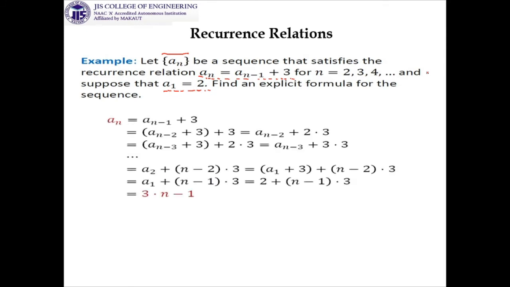So look at this. an is given as an minus 1 plus 3. We are backtracking. an minus 1 can be written as an minus 2 plus 3, and this plus 3 is here. Then an minus 2 can be written as an minus 3 plus 3. Then there is a 3, there is a 3. So how do we get 2 into 3? Simplifying, we can write it this way, because there is a 3, there is a 3. It is 2 into 3.